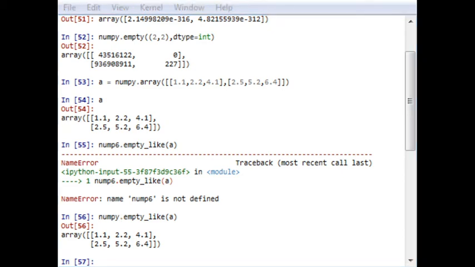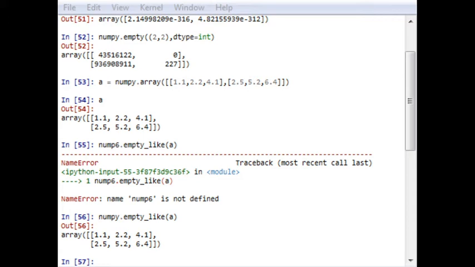Now let's move further to the I matrix, which is also called the identity matrix. It is a two-dimensional array in which the diagonal elements are equal to 1. The function takes a second argument as the index of the diagonal. 0 indicates the central diagonal.